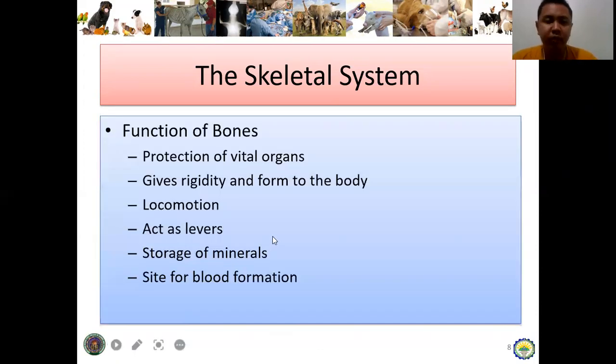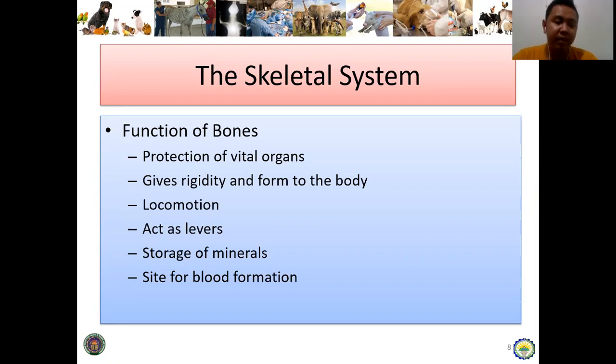Okay, so what are the functions of the bones? Of course, the skeletal system is composed of the group or the set of bones. So anong function nila? Number one is protection of vital organs. So for example, the heart, just like I said in my previous video. So the heart is protected by the rib cage and especially ang main gid mismo is ang sternum. So ang rib cage, ang main organ na protect nila is the lungs.